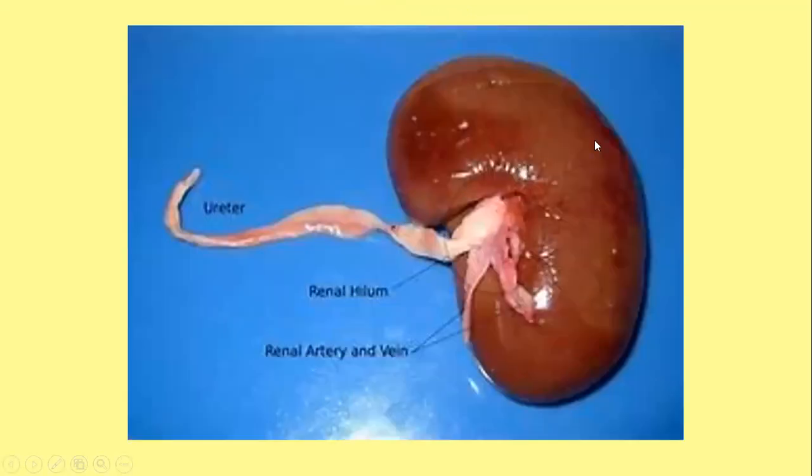Right? And where do you find your kidneys? They are placed towards the back of your abdomen on either side of the vertebral column.